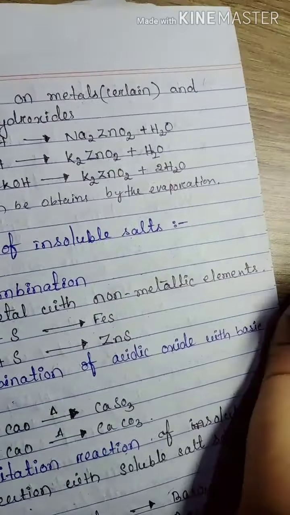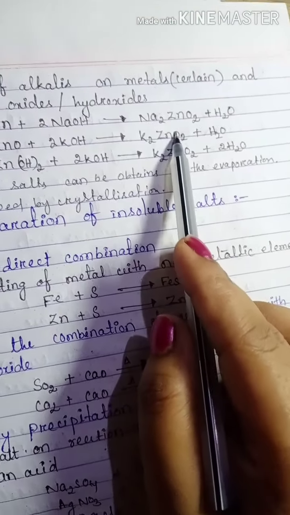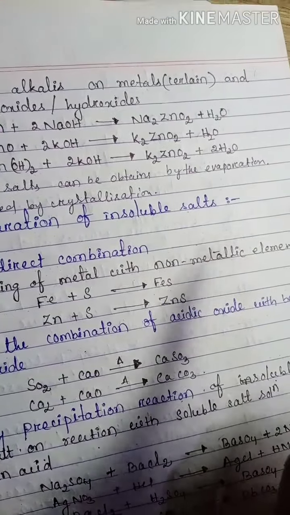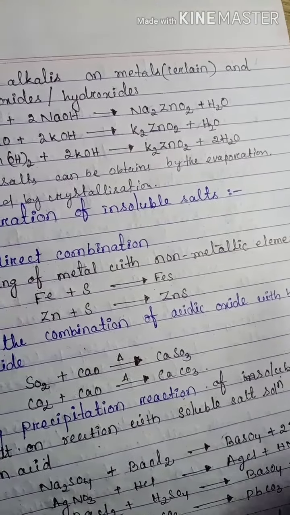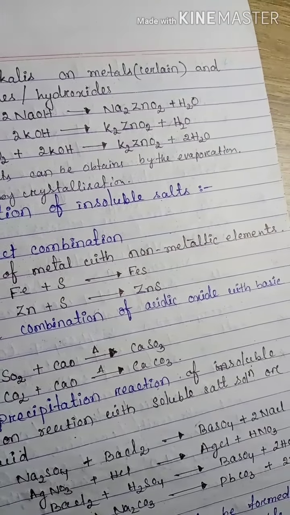Mind all these processes, some main points. Can you understand? Some salts, like zincate and aluminate, are sodium zincate and sodium aluminate. These are found only in solution. So these salts cannot be obtained in their pure form by crystallization.